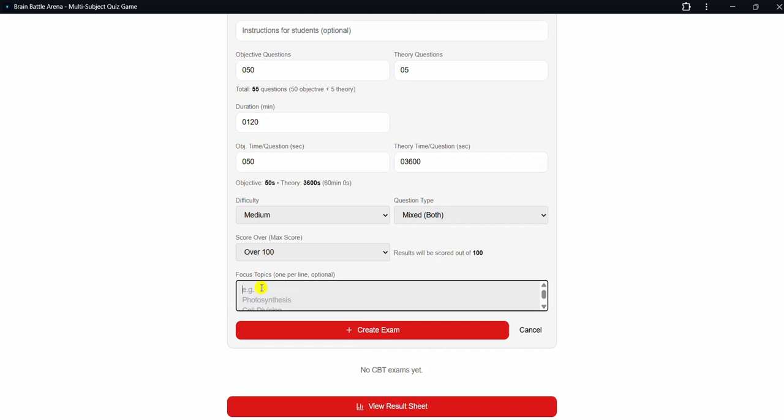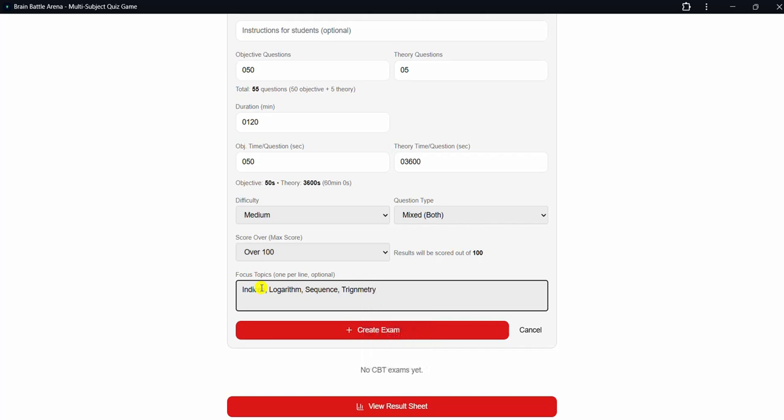Let's say in mathematics, he taught indices, comma, he taught logarithm, he taught sequence, he taught something like trigonometry.